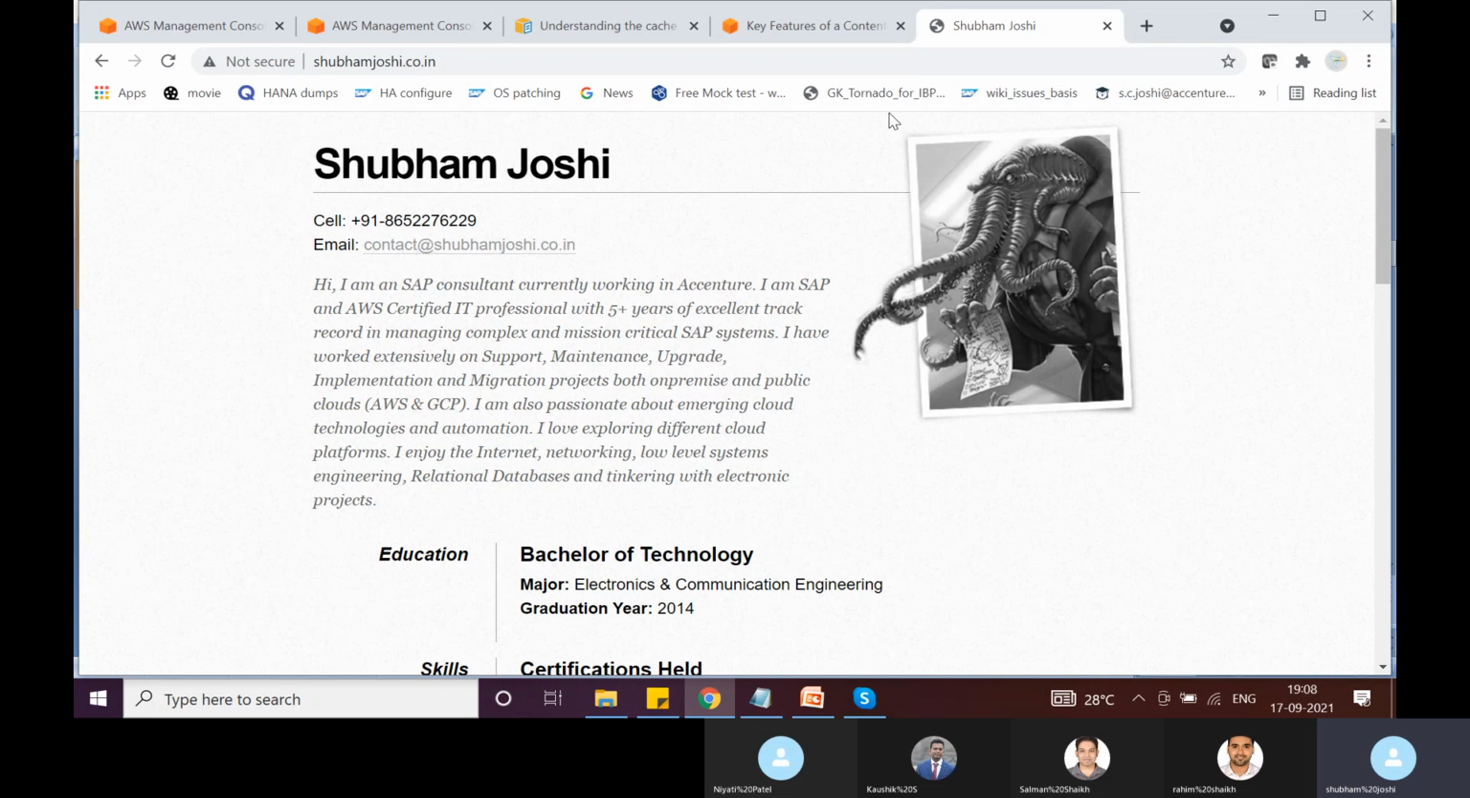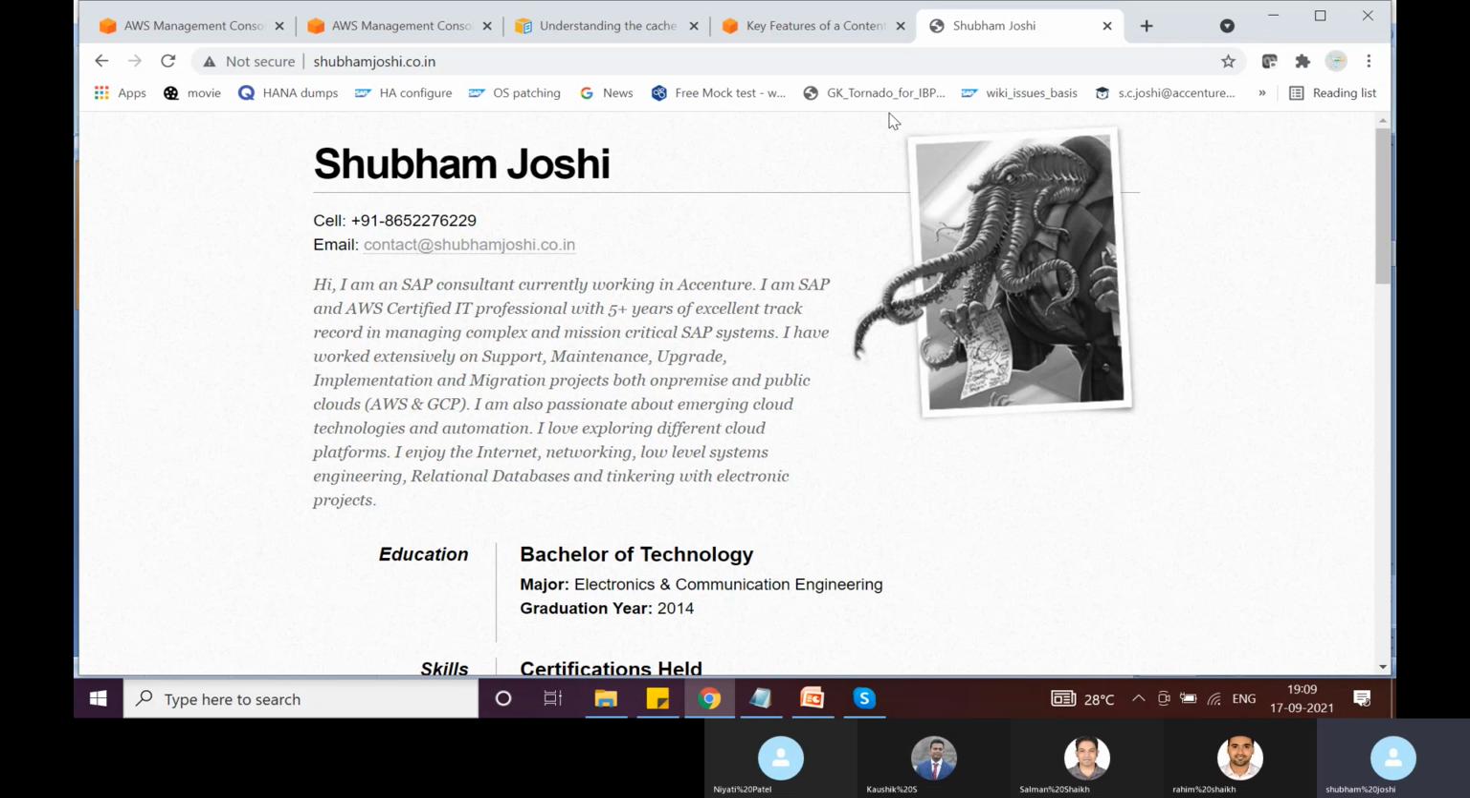So this improves performance a lot, and the latency is reduced to a much greater extent, and all the users would feel that the content is being served at a much faster speed. So this is the overall concept of CDN.